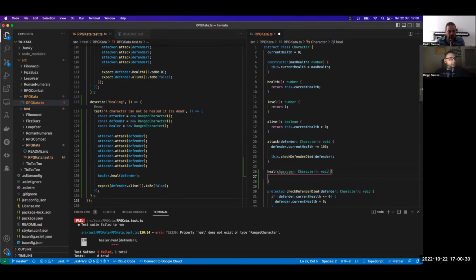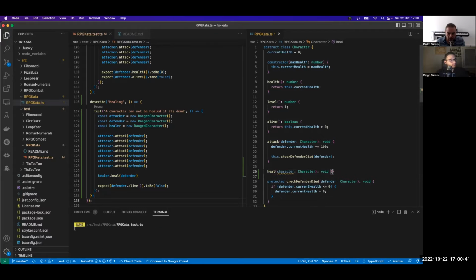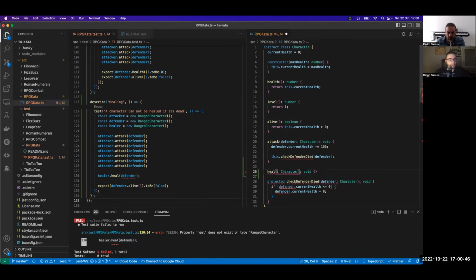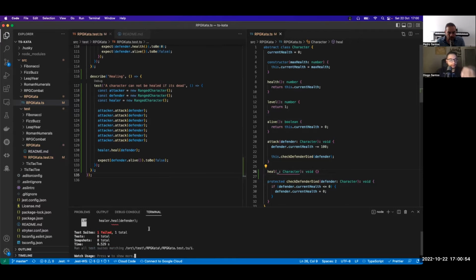Okay, so what happens? We need to make this test pass. Let's see if the test already passes with this. Maybe put an underscore in the character there, because it's not being used. Let me run it again. This probably works already. Yeah, it works. Cool. We just needed to create a heal function.